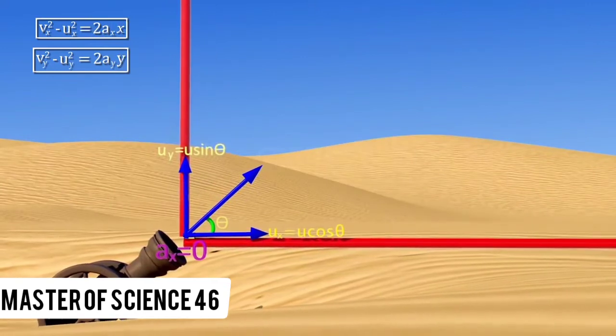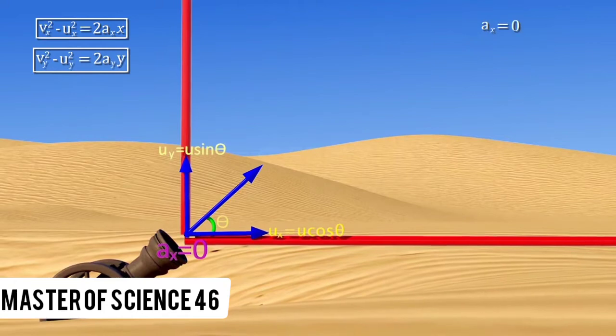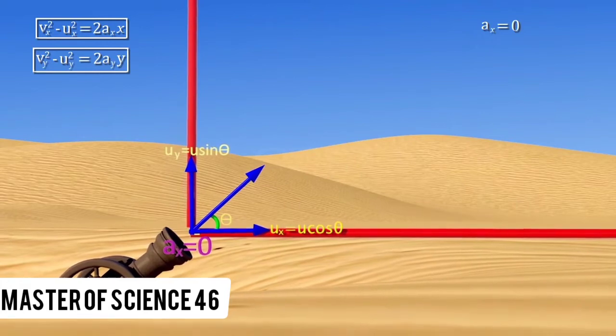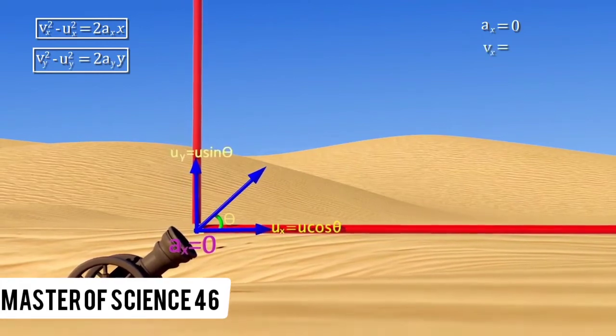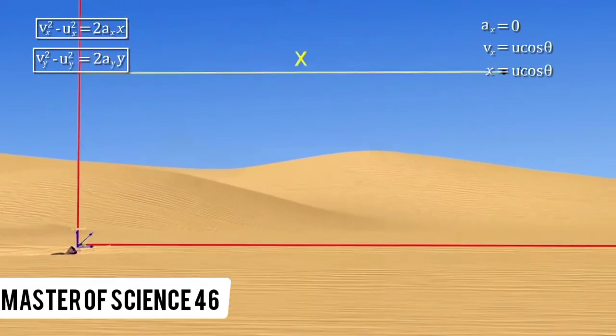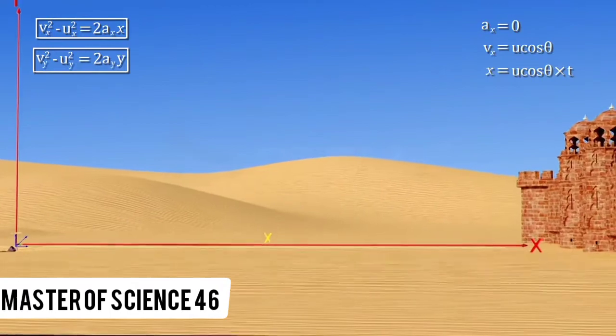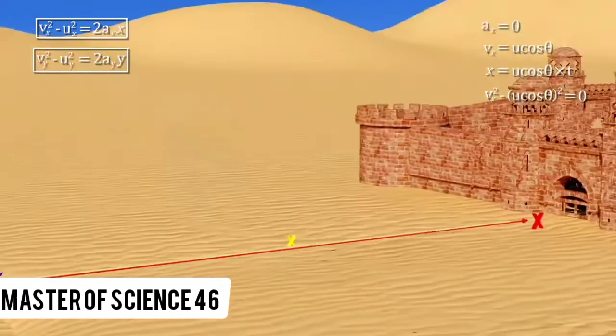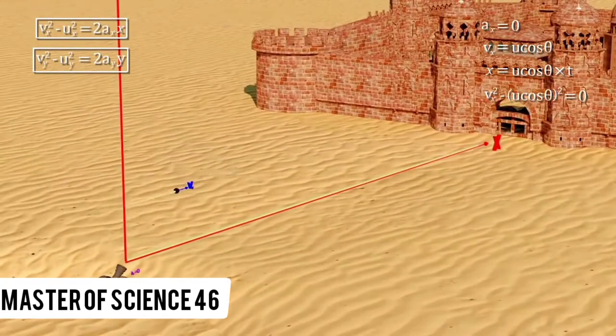Acceleration along the x direction, ax, is 0. Upon substituting ax and ux, the equations of motion along x direction are Vx equals u cos theta, x equals u cos theta into t, and Vx square minus (u cos theta) square equals 0. Hence the projectile has constant velocity in the x direction throughout the motion. One can observe that if the sun is directly overhead, the shadow of the projectile moves with constant velocity.